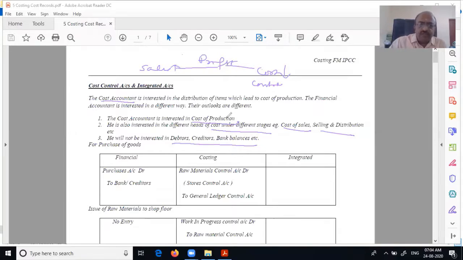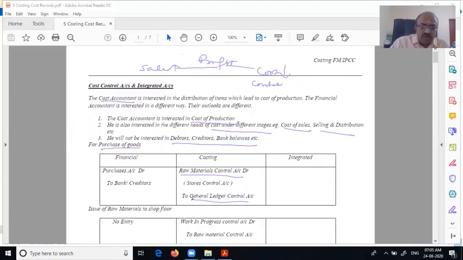So now let us understand what are the entries that need to be done in costing. Number one, we'll see purchase of goods. What entry will you pass here? Purchases to bank or creditors, depending on the type of sale. When it comes to costing, he will have to know not just purchase. When you debit purchase, you don't know what is raw material, what is finished good, nothing. So here he has to record in detail: raw material control account to general ledger control account.